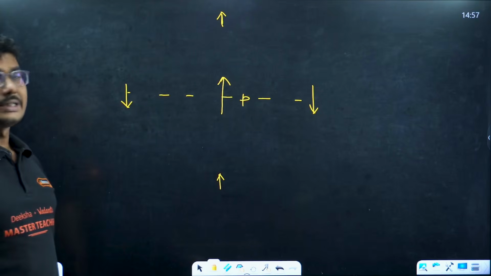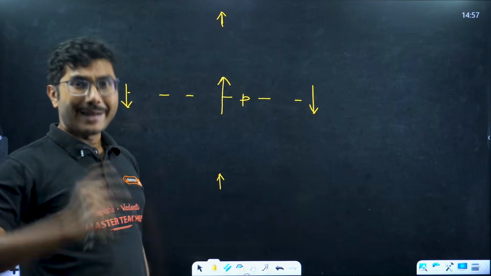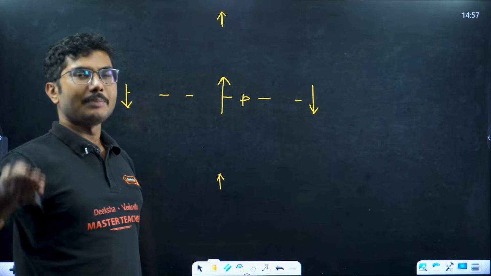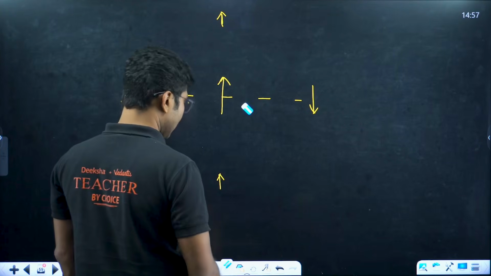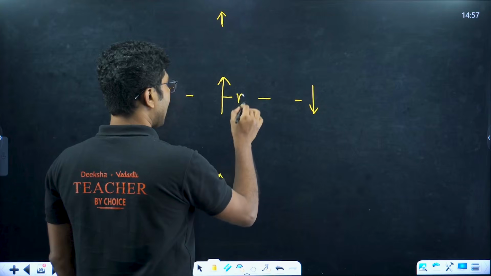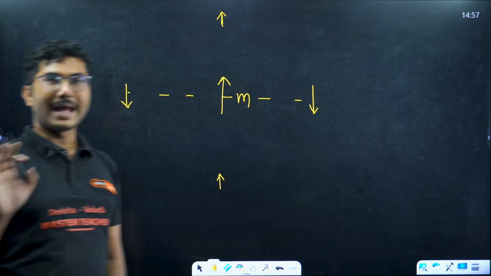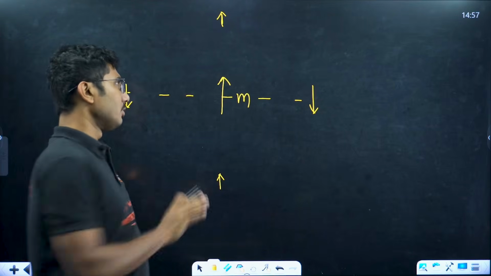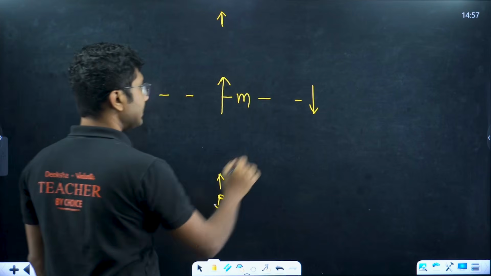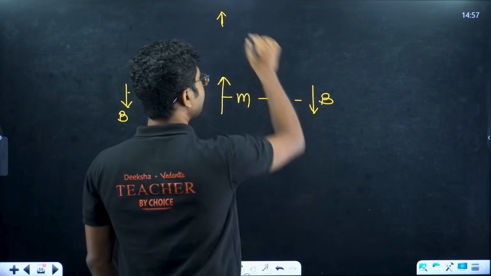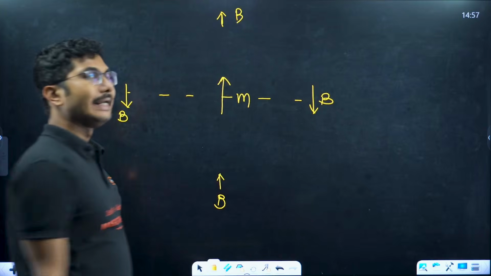Now use the same thing for a magnetic dipole moment. My magnetic dipole will behave the same as an electric dipole. Only the symbol will change, that is M. Everything else is the same as the electric dipole. So these are the magnetic field lines. This is the source, this one is creating the magnetic field.